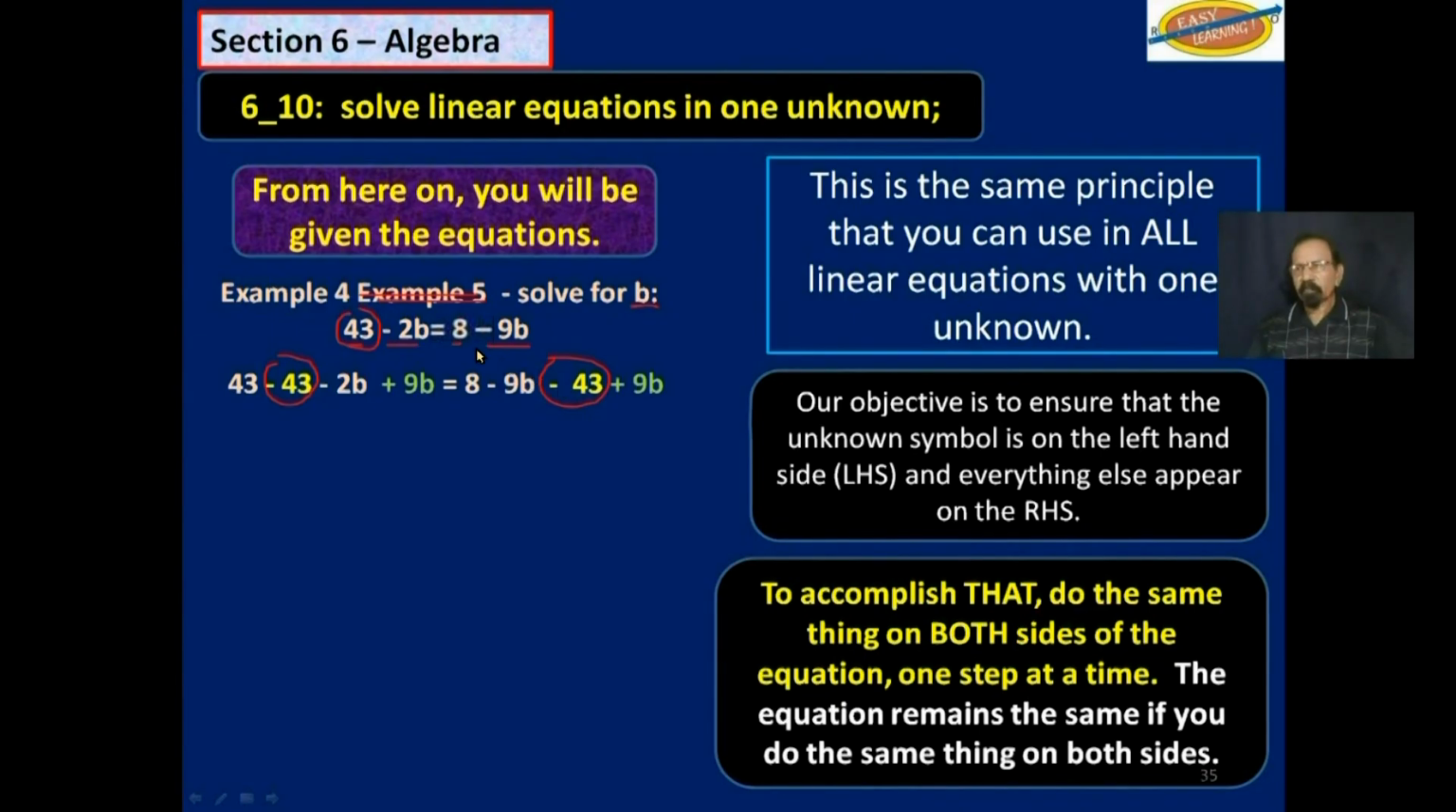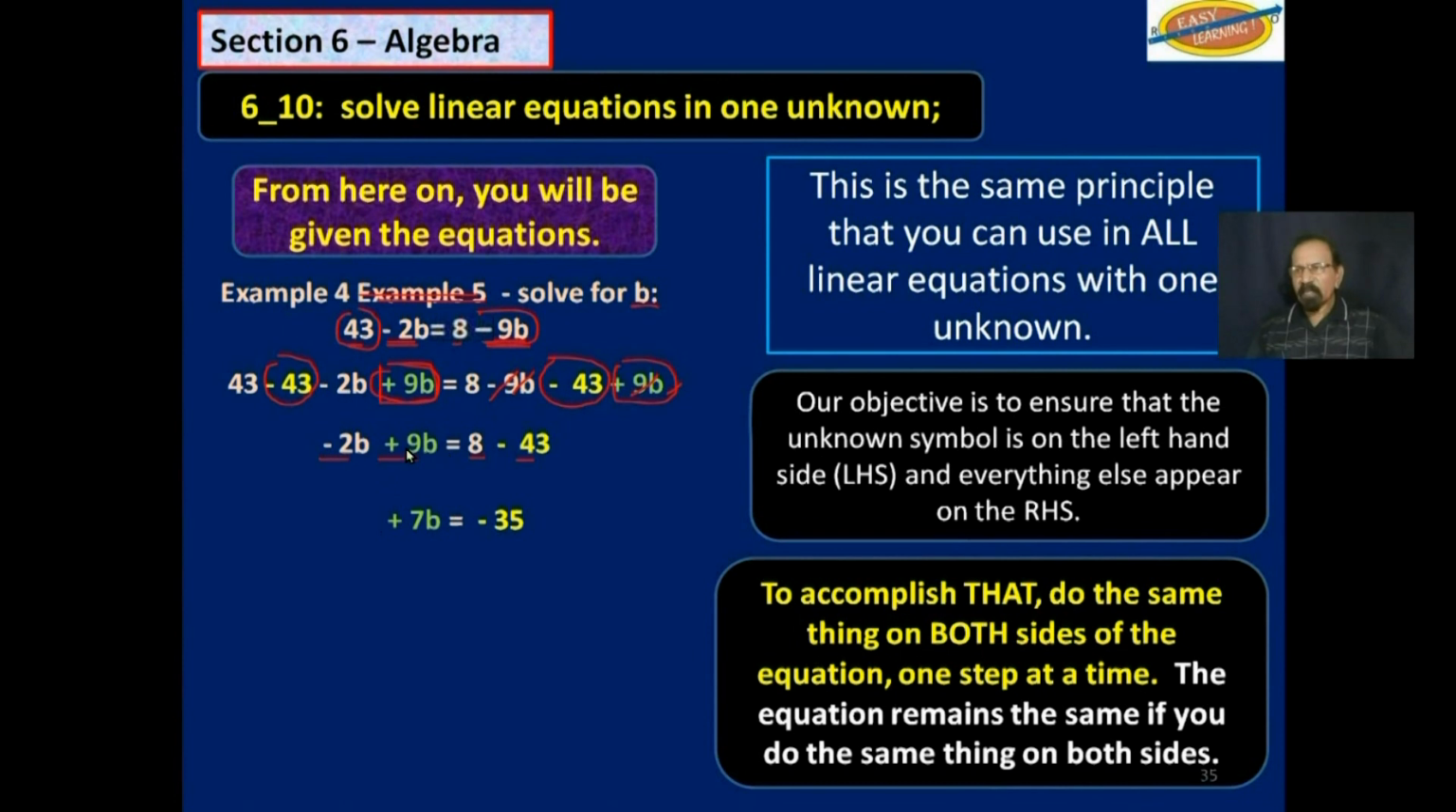Let's look at the b's. There is a negative 2b here. It is already on the left-hand side. We are not going to move it. There is a negative 9b here. So we will add 9b on this side, and that will reduce this 9b to 0. And we would add 9b on the next side as well. So in effect, we have moved negative 9b from the right-hand side to the left-hand side and changed the sign to positive 9b. So negative 2b plus 9b is equal to 8 minus 43. That's what we have to this stage.